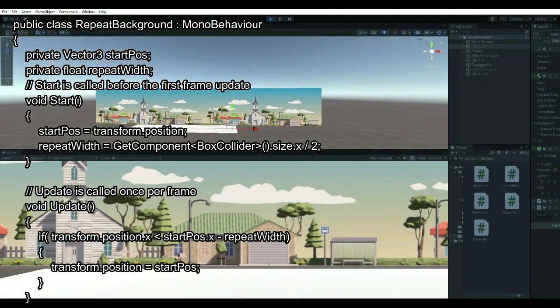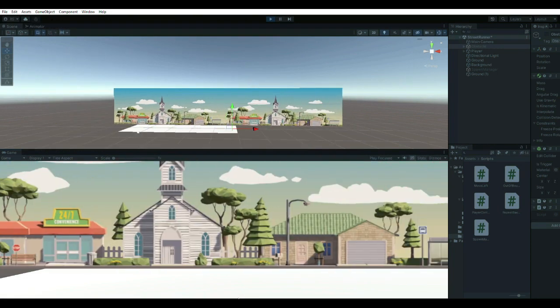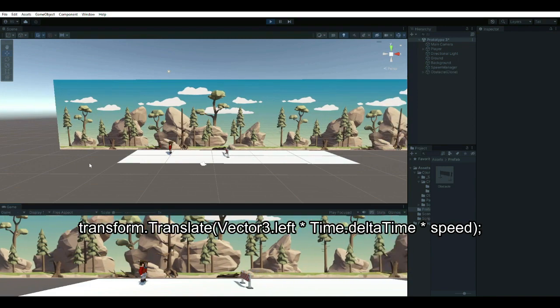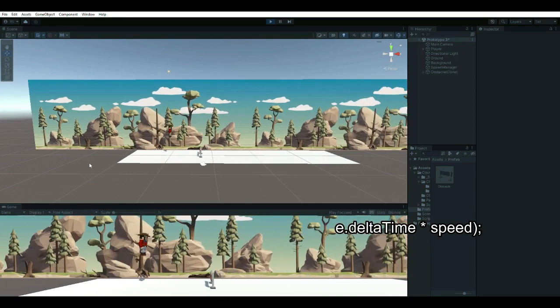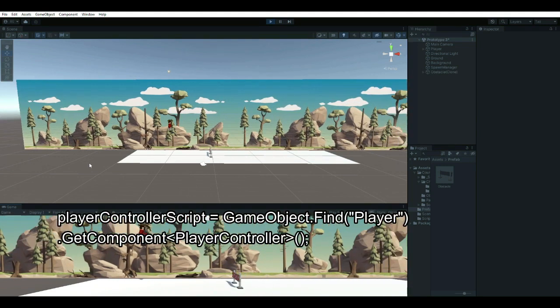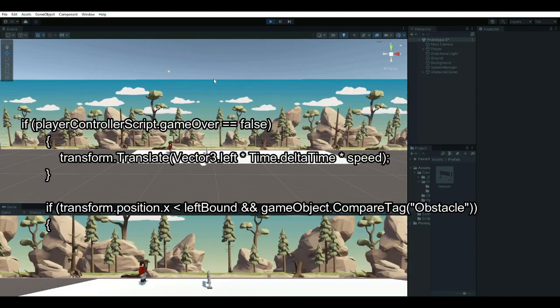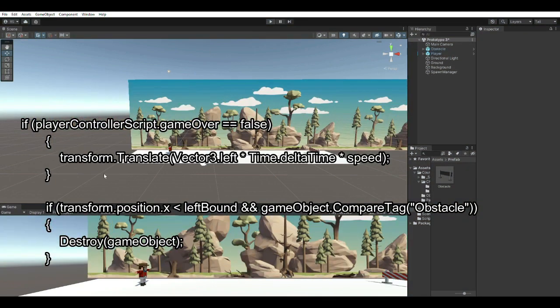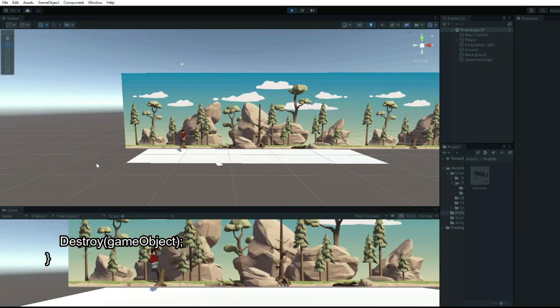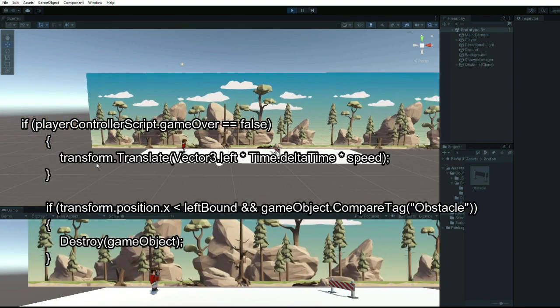I created a repeat background script to create an illusion that the player is running. The move left script enables a game object with this component to move left. It also finds the player and gets its component. This line of code creates a condition to stop the repeating background and spawning obstacles once the player goes game over. We also added a method in the move left script to destroy obstacles once it exceeds the left bound preassigned value.